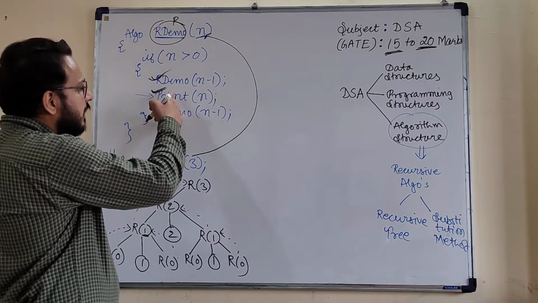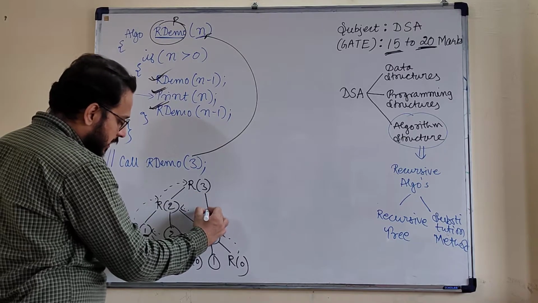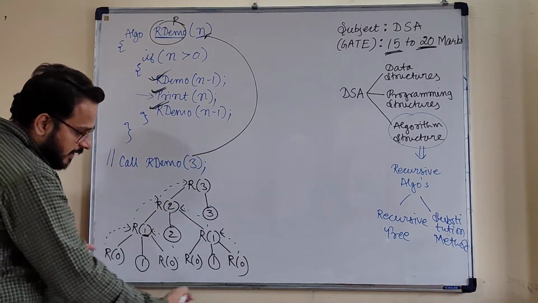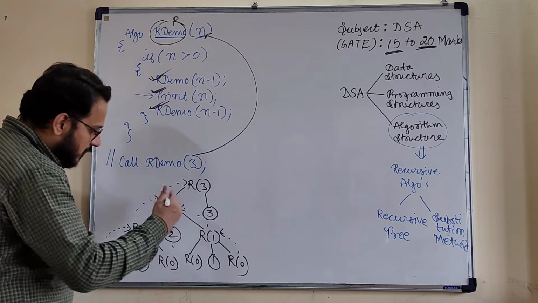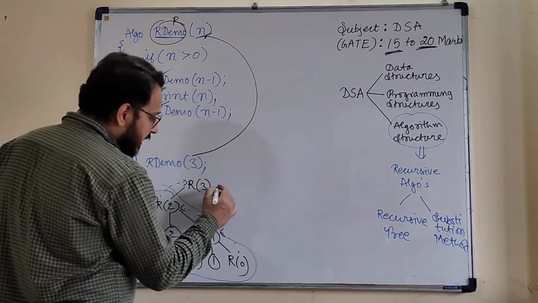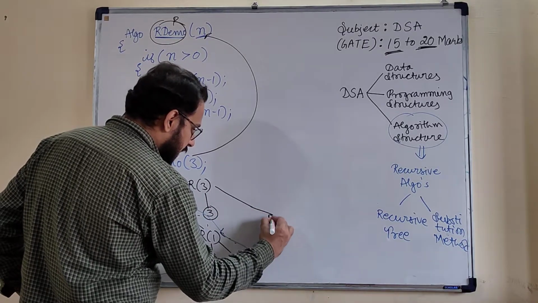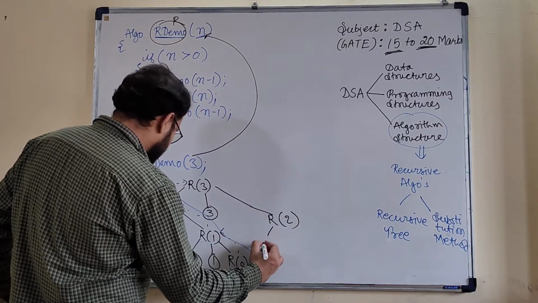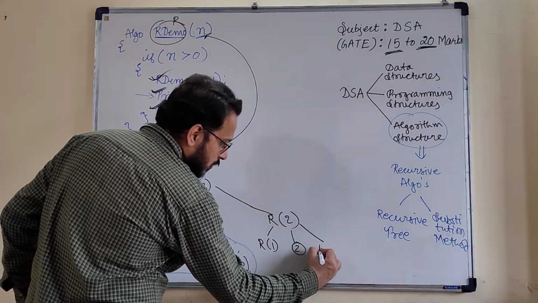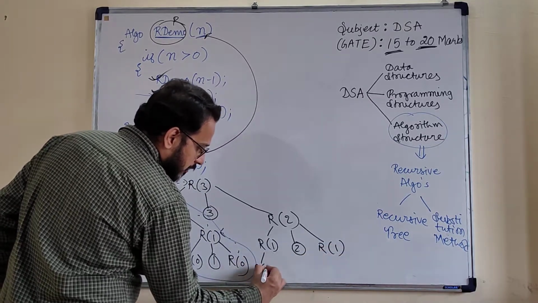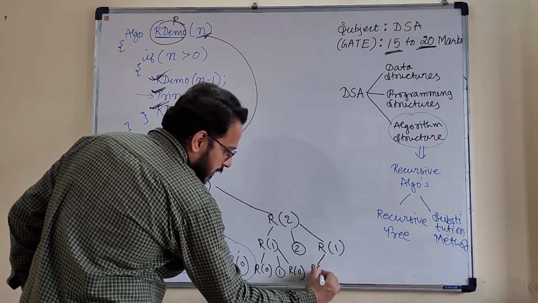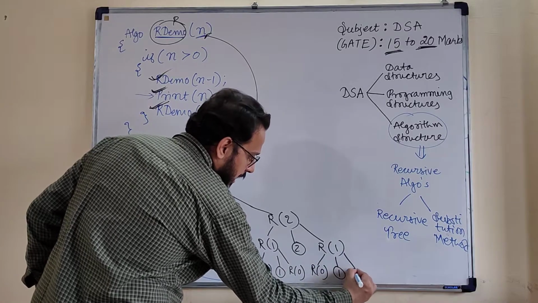Now this r of 3 will again resume with its own execution. So here I am taking the printing of value 3. After that, the entire left hand side of the structure will be formed on the right hand side. So now I am taking directly this as r of 2, followed by r of 2 categorized into r of 1. Now this will be a value printed by 2. This is r of 1, followed by again r of 0, 1, followed by r of 0, again r of 0, here 1, and r of 0.